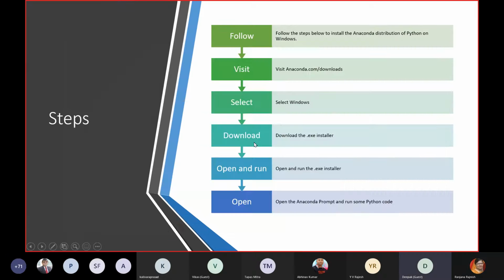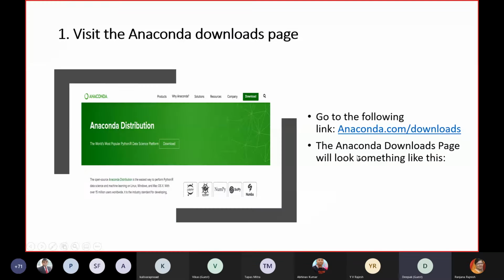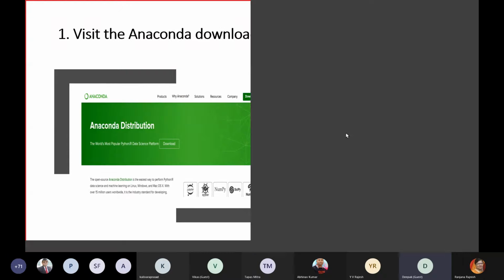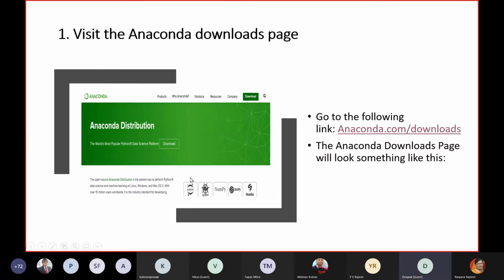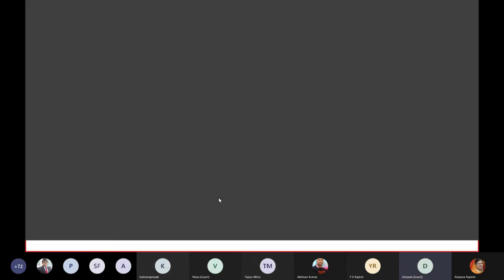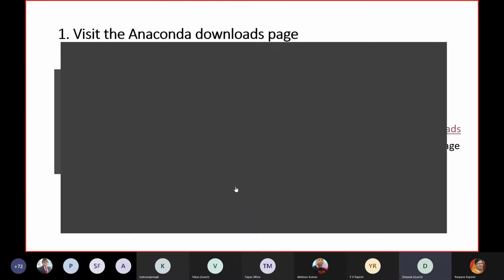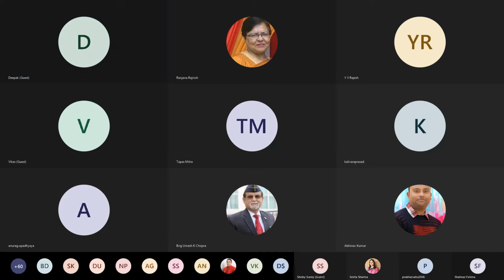So now this is the simple process, and you can see I've been giving you the screenshots also. You can see this going on anaconda.com. I will also show you the live usage of this. Let me stop this sharing, and I will share a different window for you all.